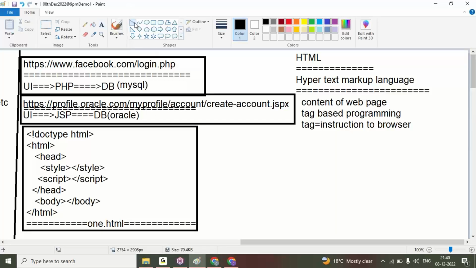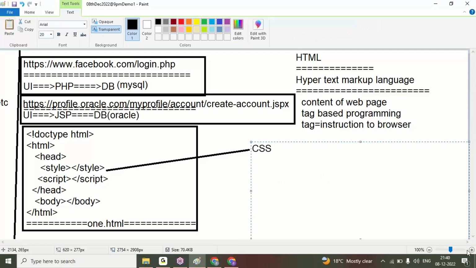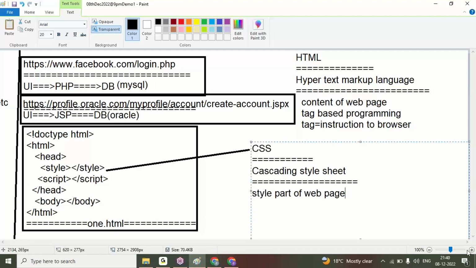CSS is Cascading Style Sheet. The style part of the web page we can create using CSS.